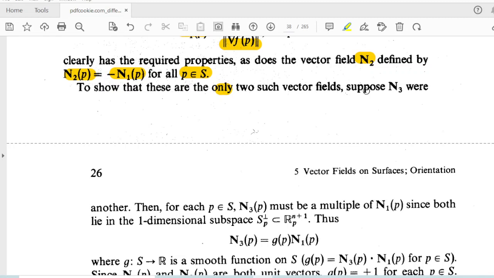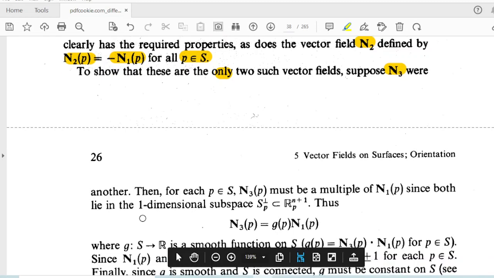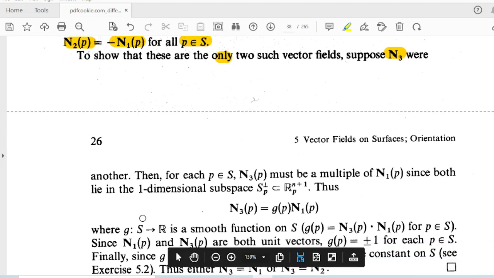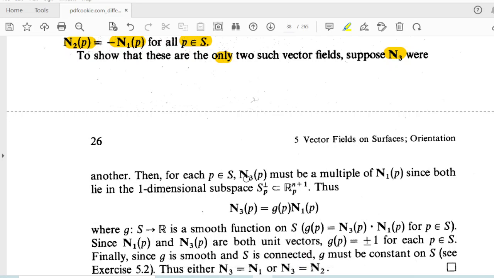So for that we take n3 as another normal vector field. Then for each P belongs to S, n3 of P must be a multiple of n bar of P, since both lie in the one-dimensional subspace SP perp, a subset of R^(n+1).